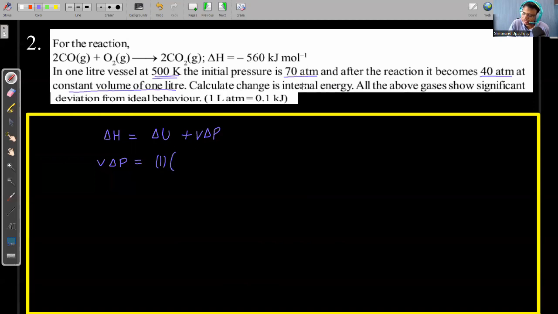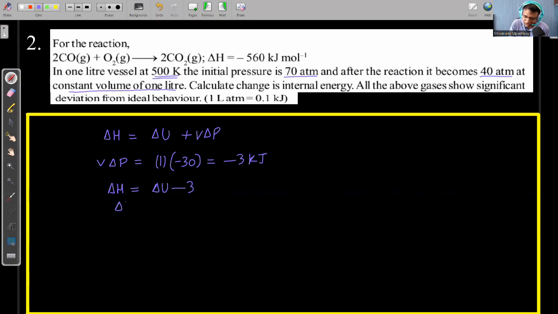And pressure change, final minus initial, so pressure change is negative, minus 30, so this is in liter atm. If I have to convert into kilojoule, we multiply by 0.1, this is minus 3 kilojoule. So we got V delta P. Now if I have to calculate delta U, delta H is already given. Delta U we have to calculate, and we already know that V delta P is minus 3.